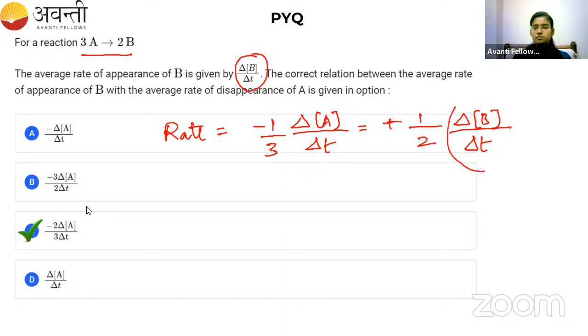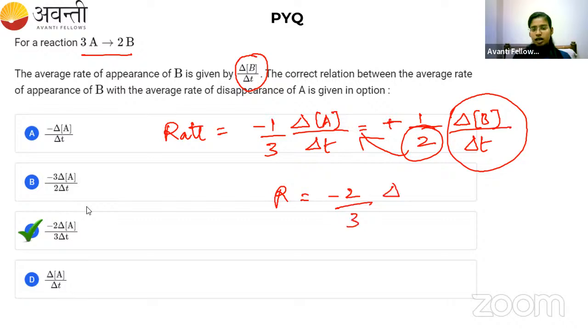The correct relationship between A and B is that you have to take this 2 to the other side, so it will go to the numerator. So the rate is equal to minus 2 by 3 del A divided by del T. This is given in option C. Very good, students. Within 30 seconds, you have answered. Really great.